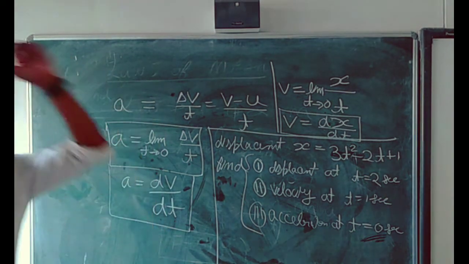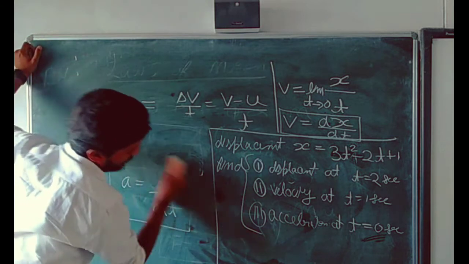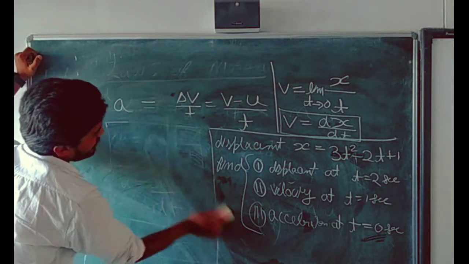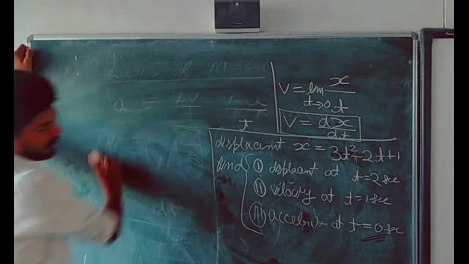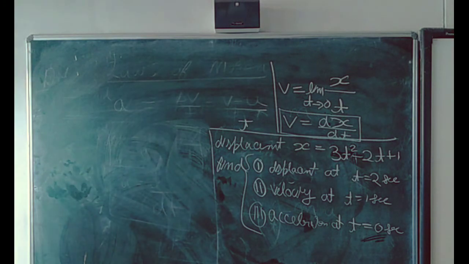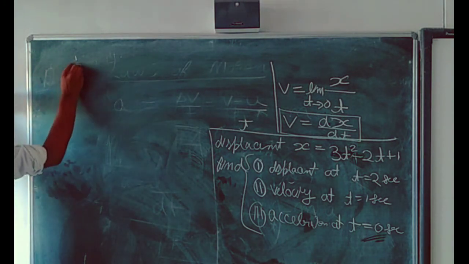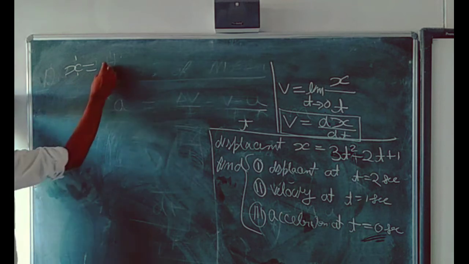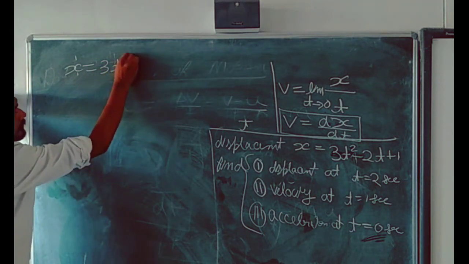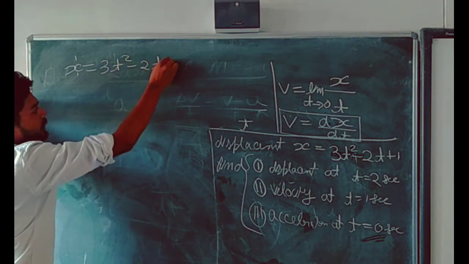Okay students, now we are going to solve this problem. In this problem, displacement is given only, and displacement is given as 3t square minus 2t plus 1.